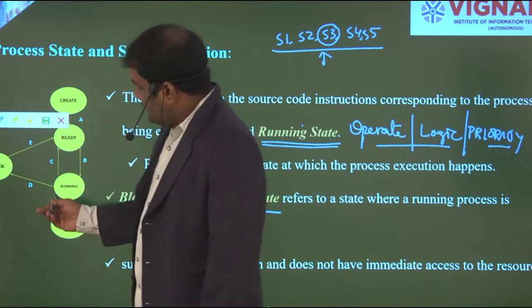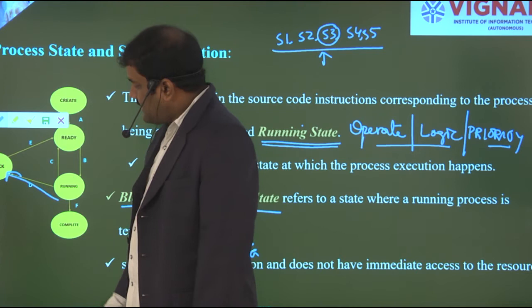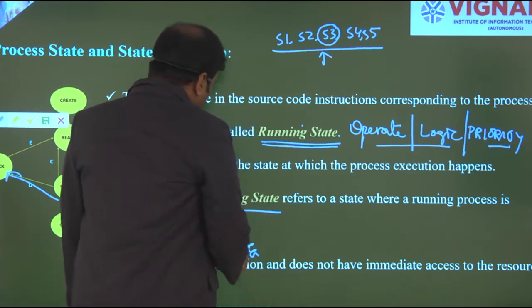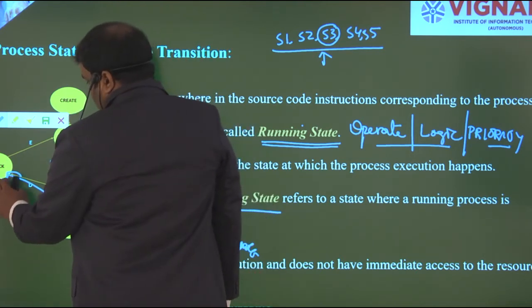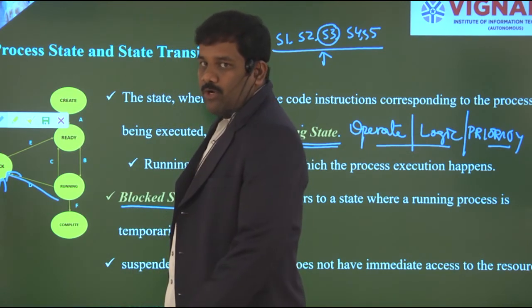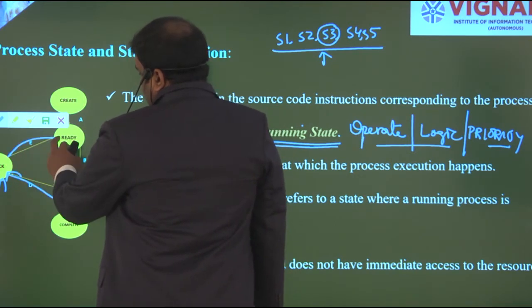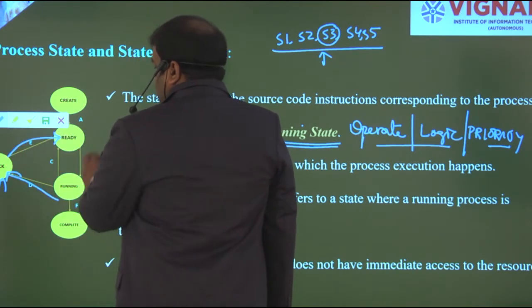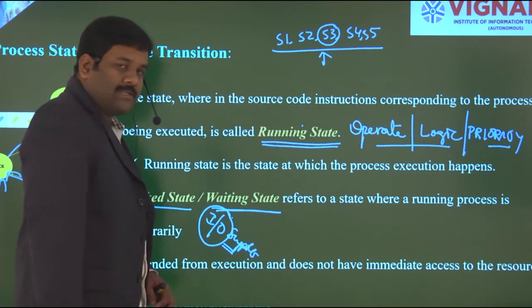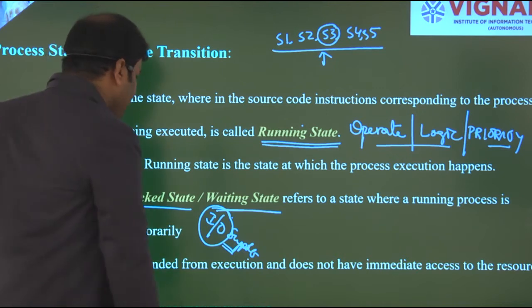Due to that, S3 will reach the blocked state or waiting state, and then it is going to be operated by using either input or output modules or devices. Once it is completed, then it will reach the ready state. There again it has to check the priorities of the previous statement or next statement with the blocking states.